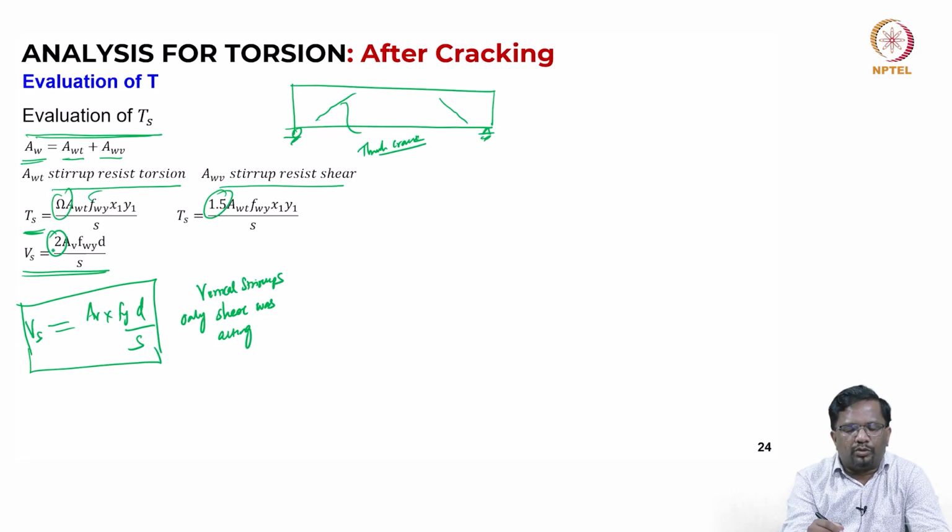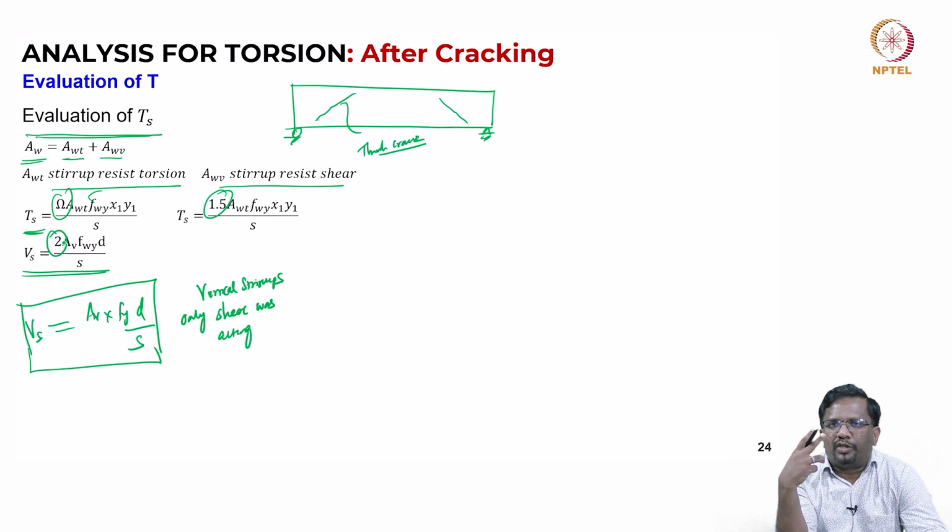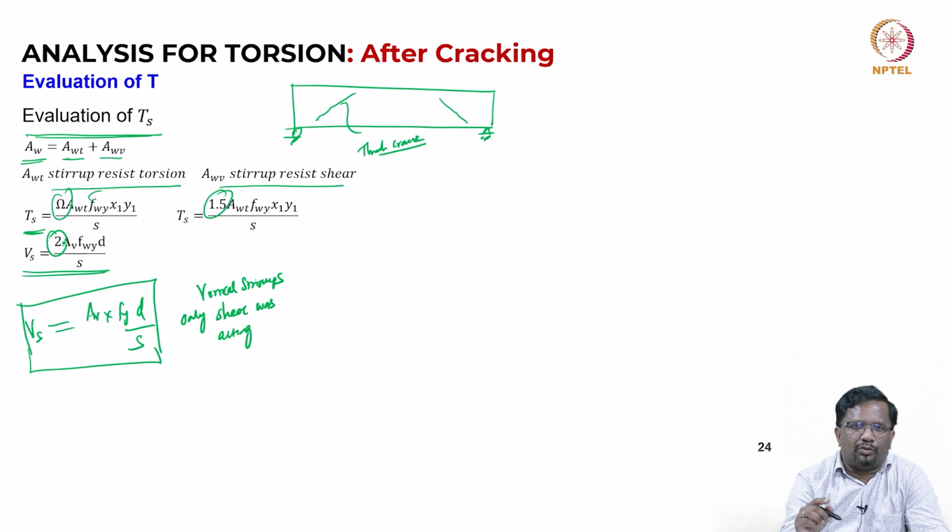But when both torsion and shear are acting, this equation is modified by a factor of 2, because when you calculate the total stirrups, it is 2 legs. If I assume 2 legs, the 2 legs are helping in shear resistance, but in torsion it is only 1 leg. So, that is why there is some kind of an interaction that will happen. So, the equation has been modified like that.